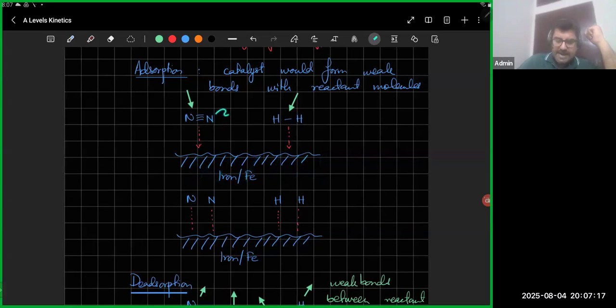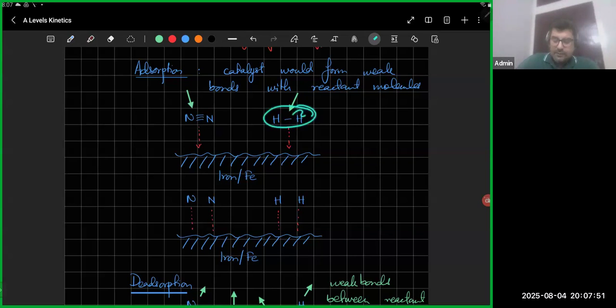So what happens is when the N2 molecule approaches the iron catalyst, its electrons in the triple bond, because it was very hard to break the triple bond, that made the reaction very, very difficult. So that led to high activation energy. So what the iron catalyst would do is that it will pull the electrons towards itself, and it will weakly bond with those electrons. And in that way, the triple bond between the N atoms would break.